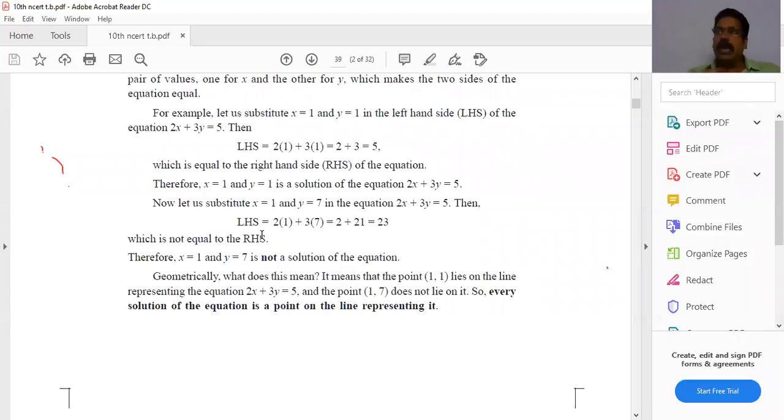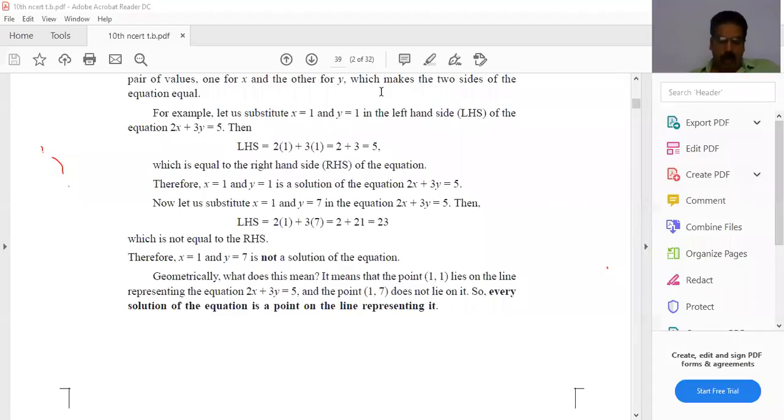On the line, every point is a solution of the equation. If you draw the graph, you get a straight line. On the straight line, every point represents a solution of the equation. Understand? Already we did in 9th class how to draw the graph of a linear equation in two variables. You get a straight line. Okay?